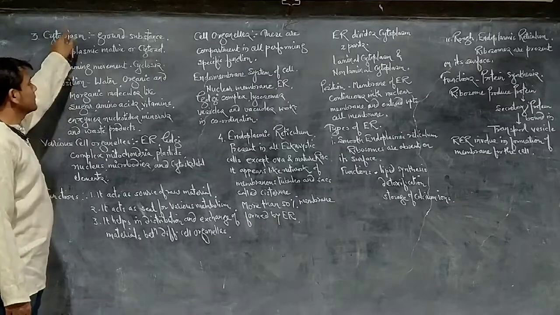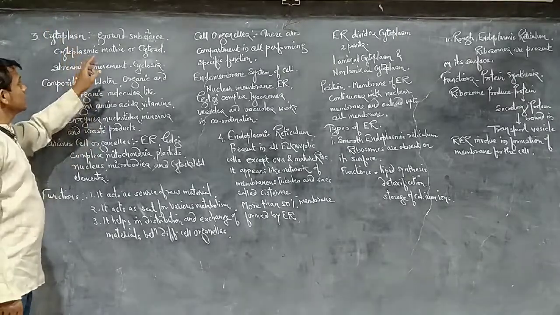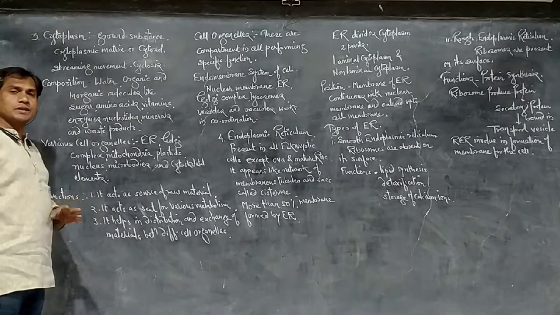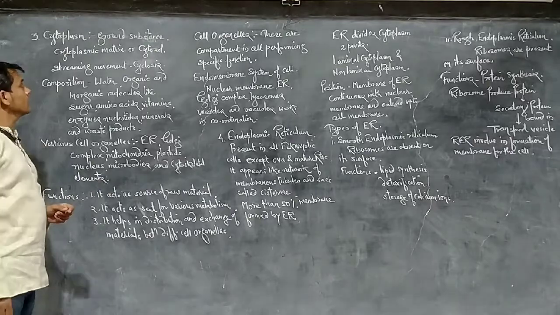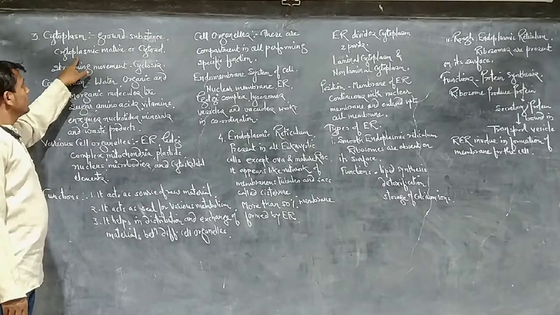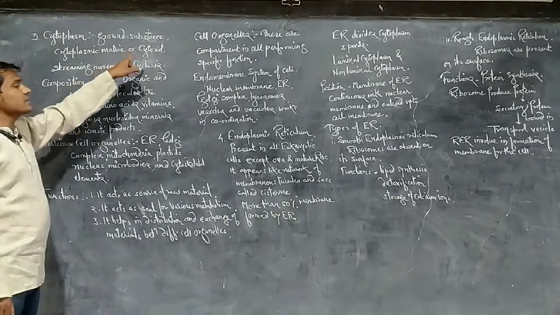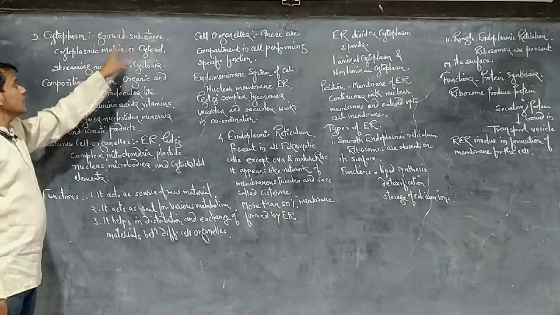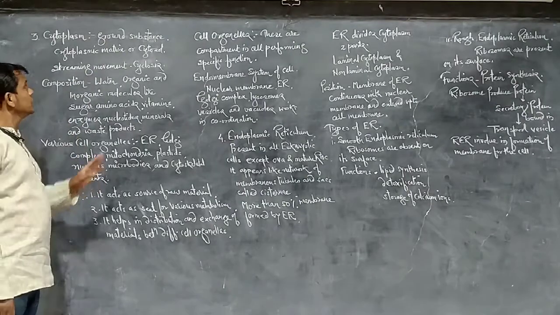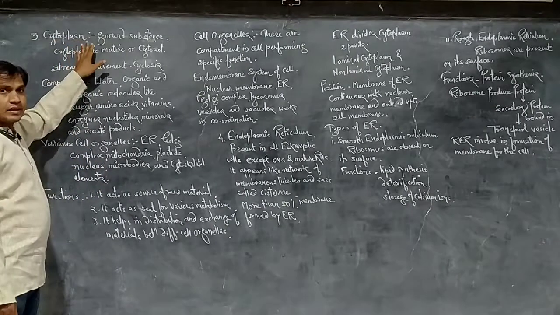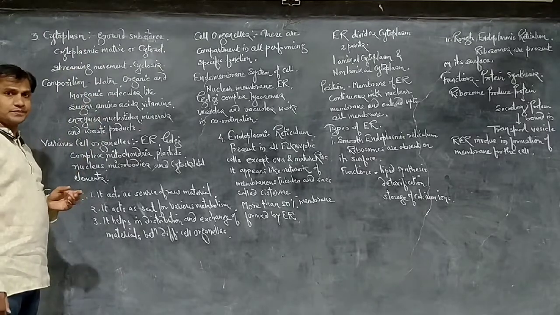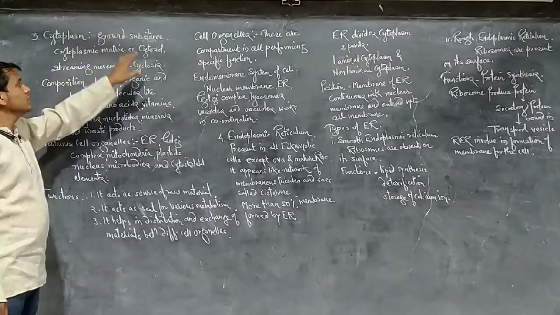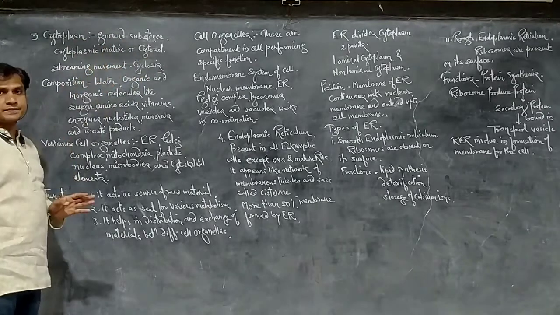Cytoplasm. See here, cytoplasm is nothing but a ground substance. This ground substance is found in all types of cells. It is called cytoplasmic matrix or cytosol. Actually, cytosol is cytoplasm apart from cell organelles. Cytoplasm minus cell organelles is cytosol or cytoplasmic matrix.